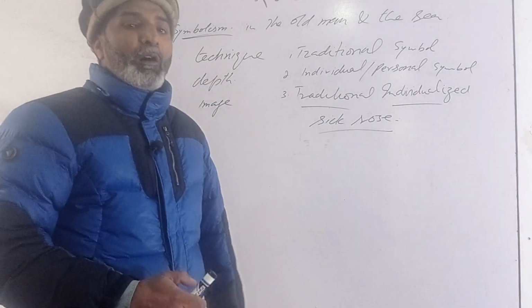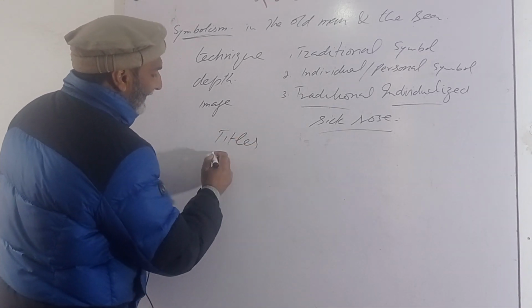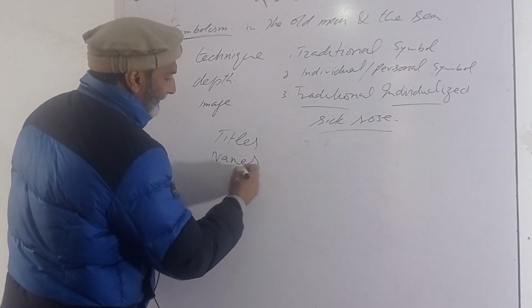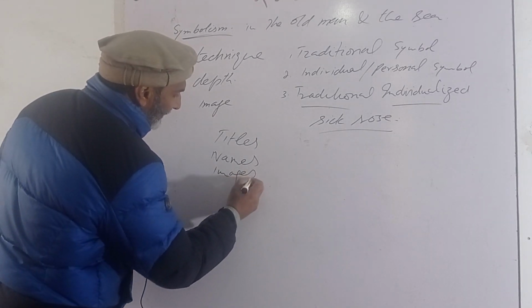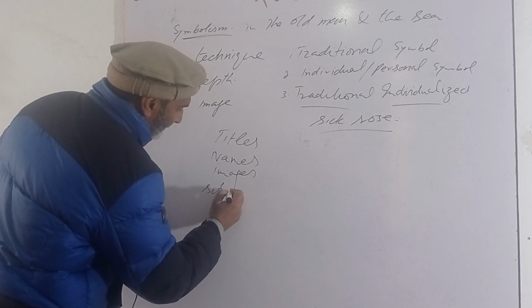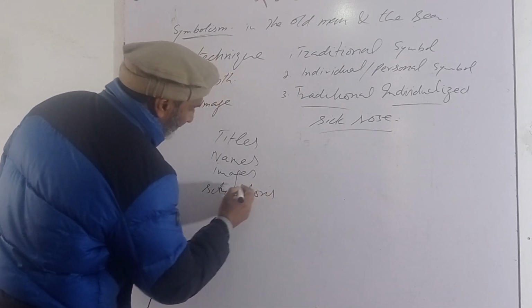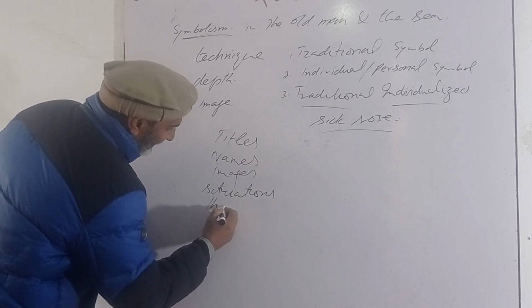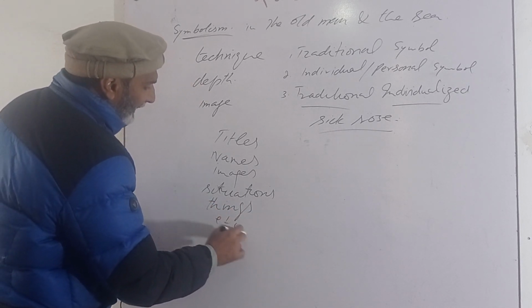These symbols are found in symbolic titles, names, symbolic names, images, situations, things, etc. There are other examples too.